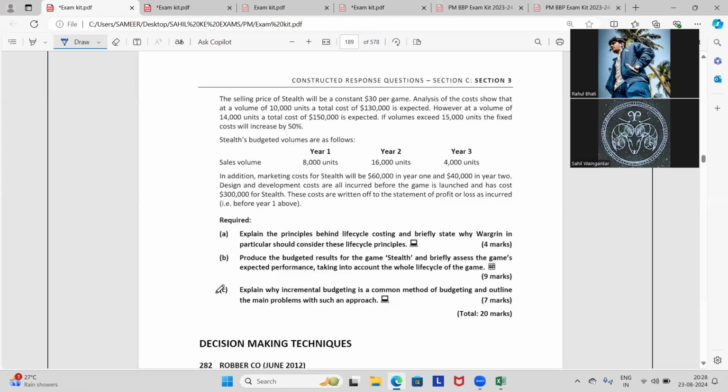Now in a company, a department might increase the costs purposely in the current year so that in the next year they will get enough funds to carry on their work.